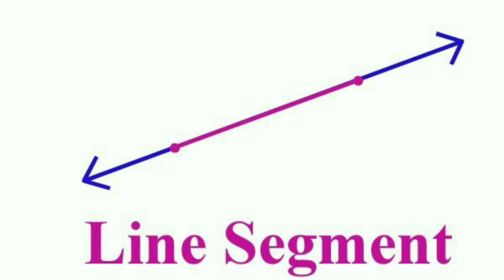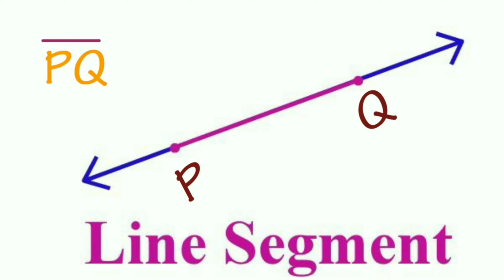The mark that you are seeing on your screen represents a line segment, and it can be read by taking two letters, namely P and Q. Now, this line segment can be read as PQ is a line segment. I suggest that you draw 4 such line segments and name them by taking different letters.